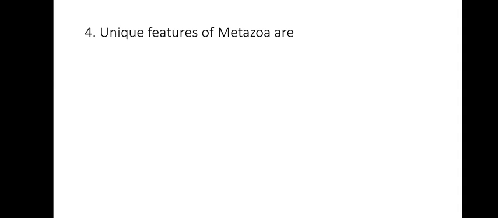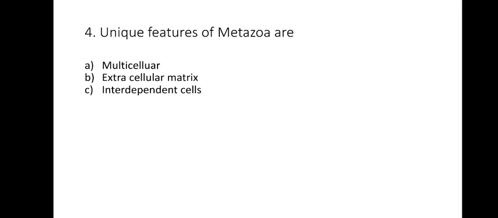The next one is, unique features of metazoa are: what are the unique features of metazoa? Multicellular, extracellular matrix, interdependent cells, all the above. Is it the multicellular feature? Is it extracellular matrix present, or interdependent cells, or all the above? The answer is D, all the above.